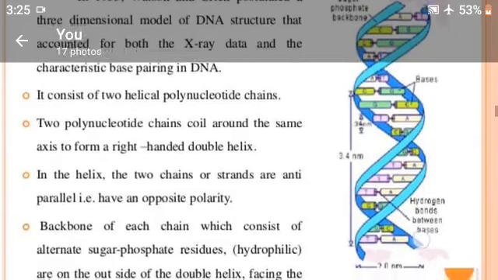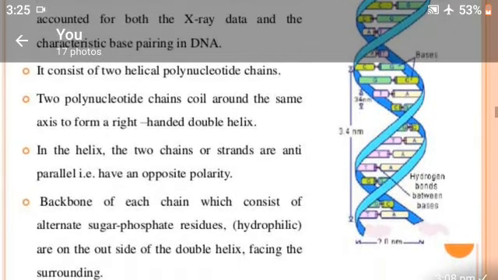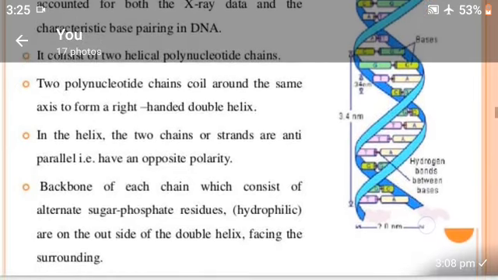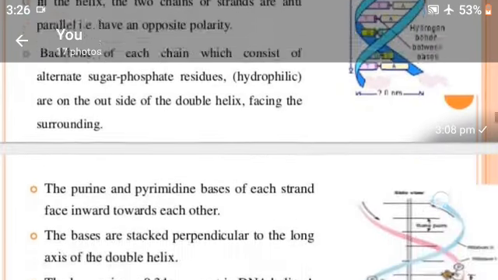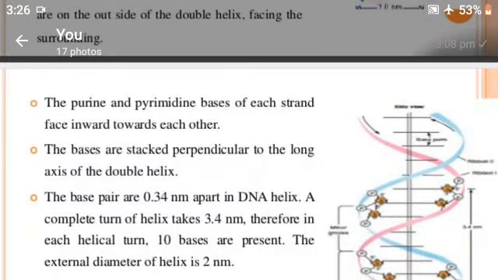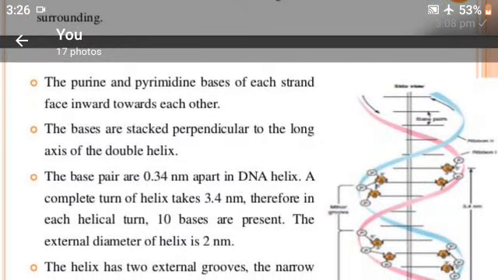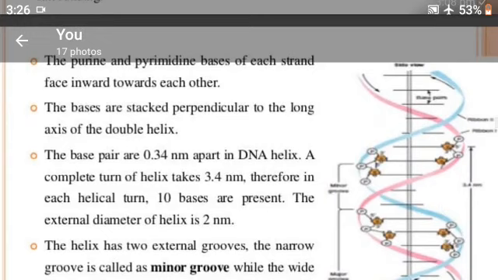The backbone of each chain, which consists of alternate sugar phosphate residues, is on the outside of the double helix facing the surroundings. The purine and pyrimidine bases of each strand face inward toward each other. The bases are stacked perpendicular to the long axis of the double helix.